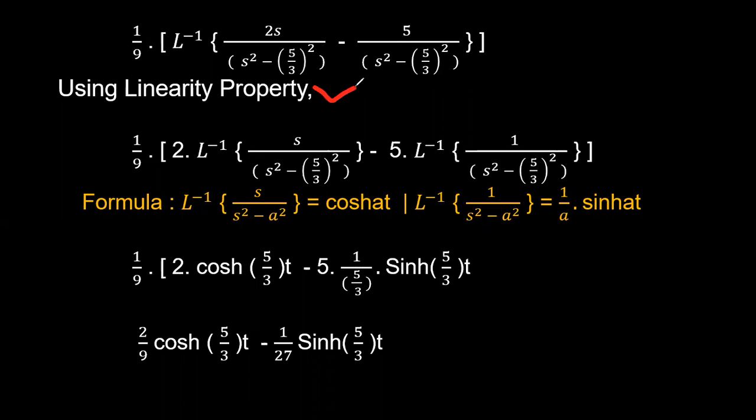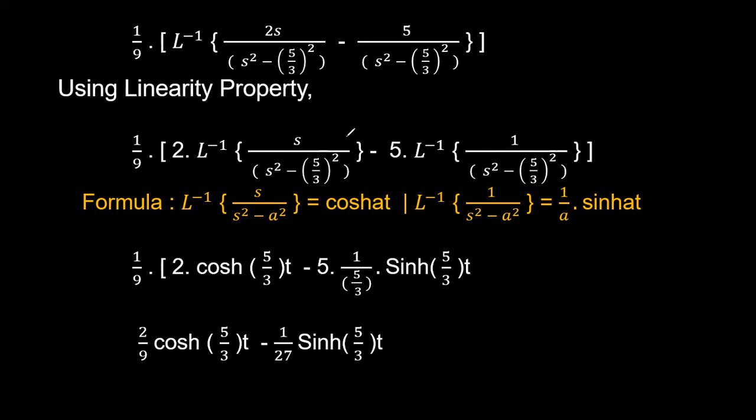Now, by applying the linearity property, you can apply the individual Laplace inverse to each and every function. In the first function, 2 is a constant which can be kept outside. In the second function, 5 is a constant which can be taken outside.